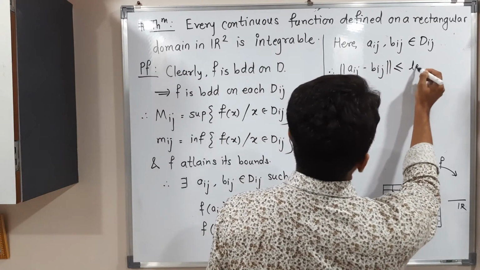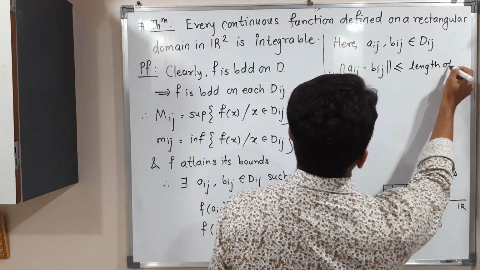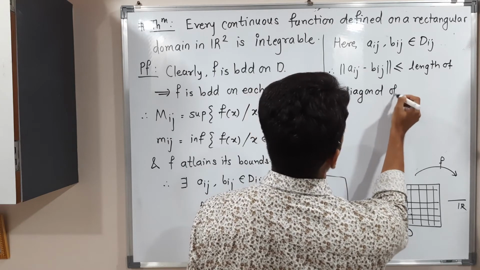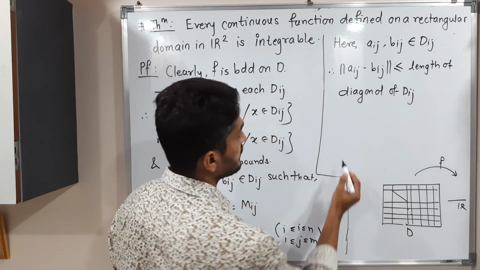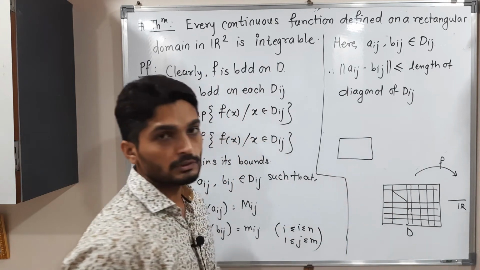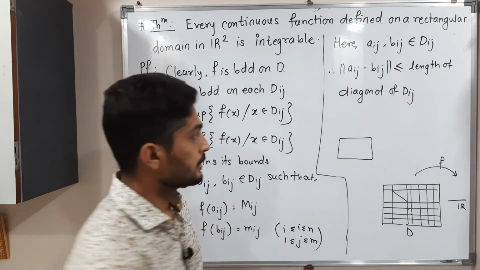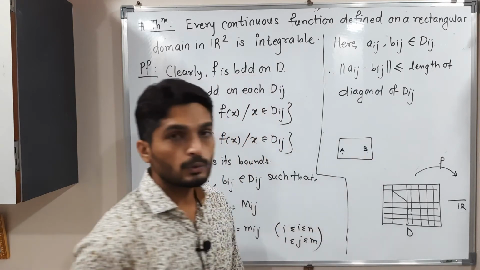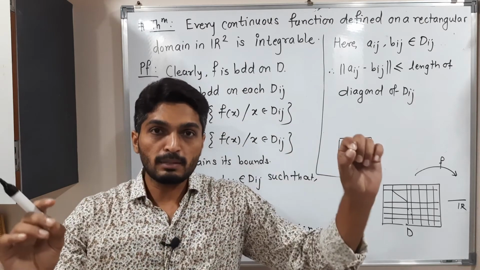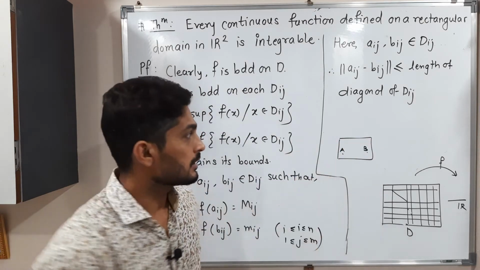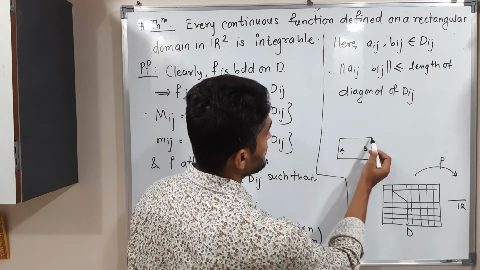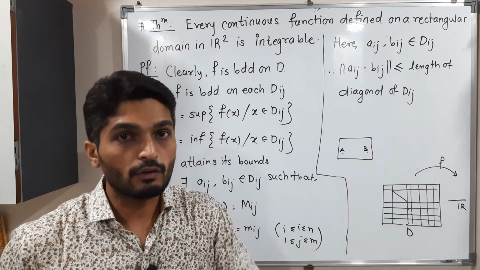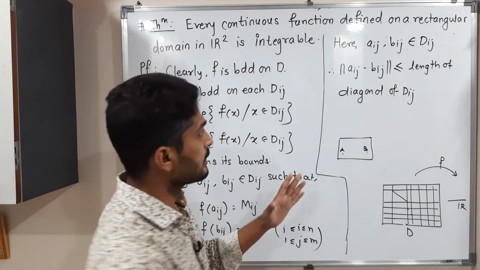So that means length of diagonal of Dij. I can give a simple example. Suppose there is a room and there are two students, student A and student B. What will be the maximum distance between these two students? See, if A is in this corner of the room, B is in that corner of the room, then they will have a maximum distance between them. That is nothing but the length of the diagonal of that classroom. Getting? So the same logic is here.